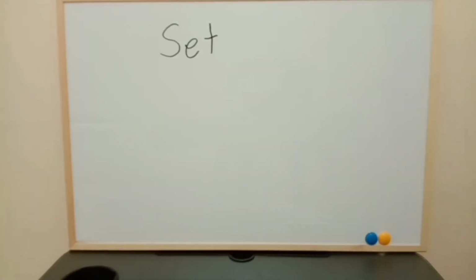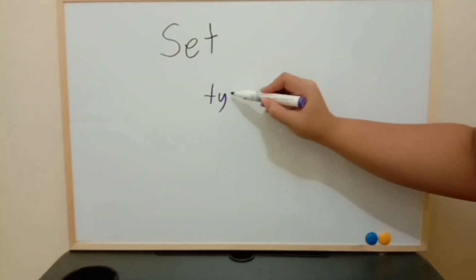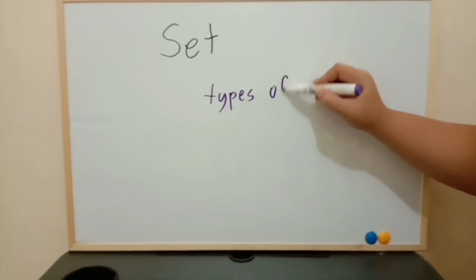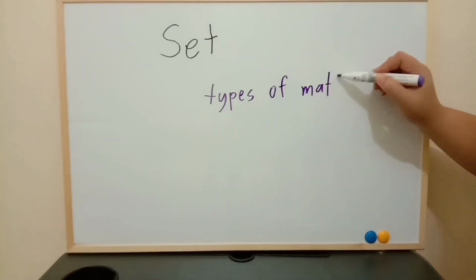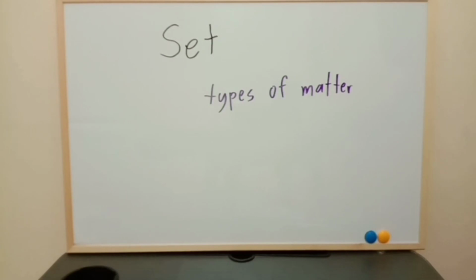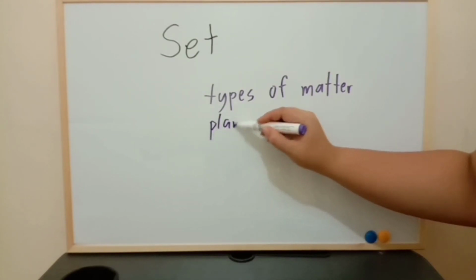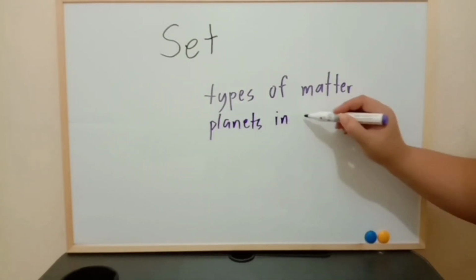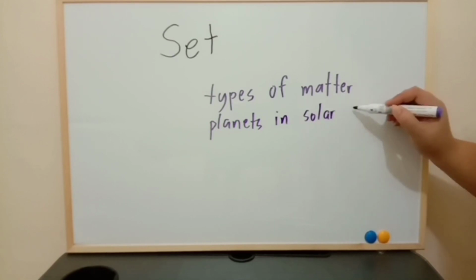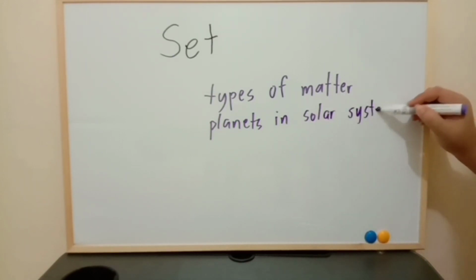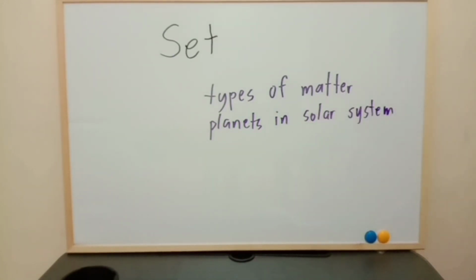Let's have examples of well-defined sets. Example, types of matter. We all know that the types of matter are solid, liquid, gas, and plasma. Another example is the set of planets in our solar system. We all know that we have 8 planets in the solar system: Mercury, Venus, Earth, Mars, Jupiter, Saturn, Uranus, and Neptune.